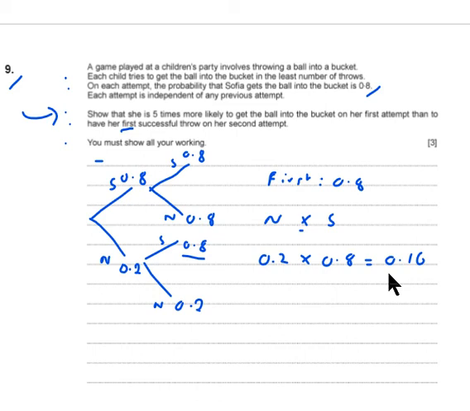And we can see that 0.16 is 1/5 of 0.8. So that means that on her first attempt, she is 5 times more likely to get the ball into the bucket.